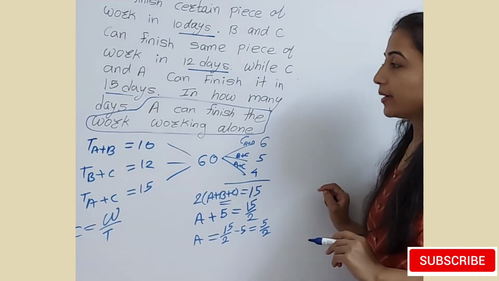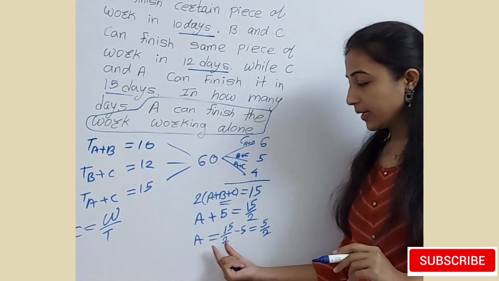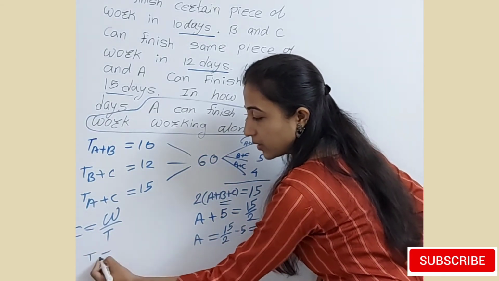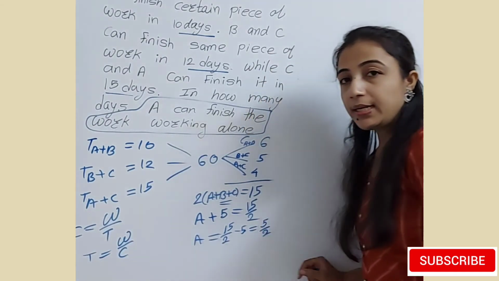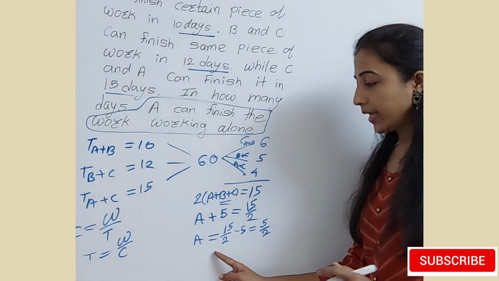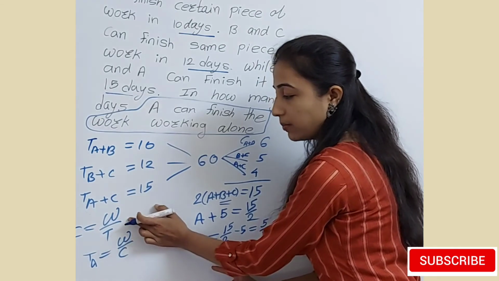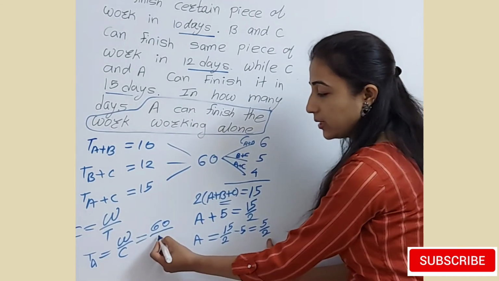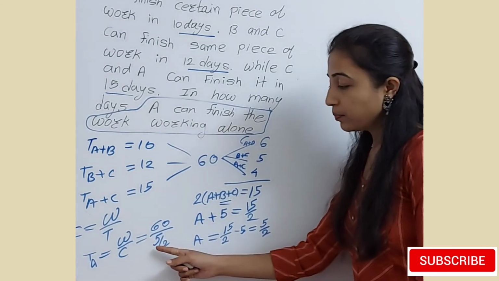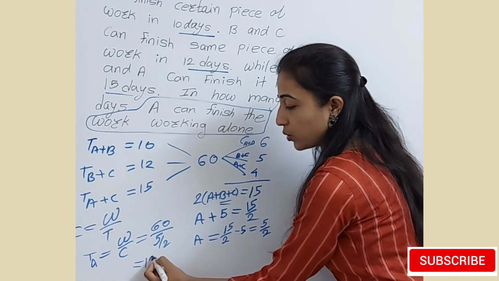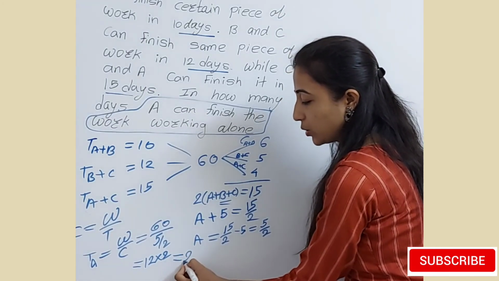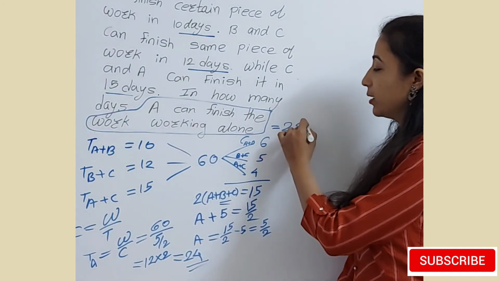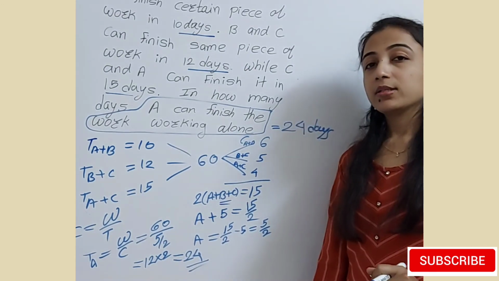We have to find the time taken by A. So work is 60, and the capacity is that of A. The formula for finding time is work upon capacity. Here work is 60 and the capacity of person A is 5 by 2. Simplify this term. So 60 divided by 5 is 12, into 2, the answer is 24. So if A alone completes the work, it takes 24 days to complete the same piece of work.